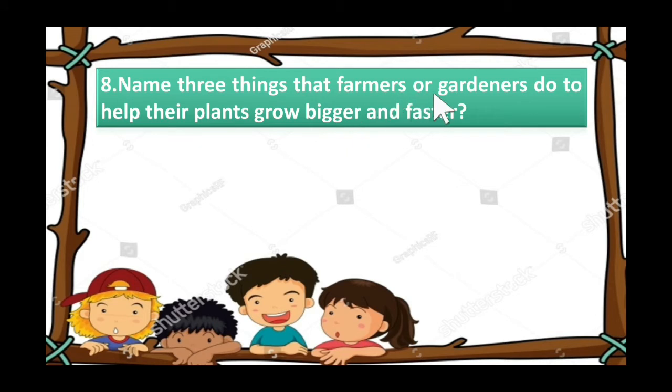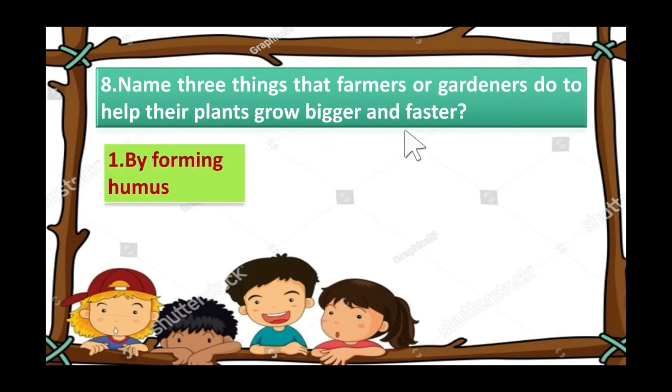Name 3 things that farmers or gardeners do to help their plants grow bigger and faster. What they can do? First thing, by forming humus in the soil, right? Because we know a plant needs mineral salts from the soil to grow better, right? The humus will form mineral salts in the soil. Do you remember what are the ways of forming humus in the soil? By making compost, by putting animal manure, right? By decaying all these things, we will get humus, and the humus can form mineral salts in the soil. So, first method is by forming humus.